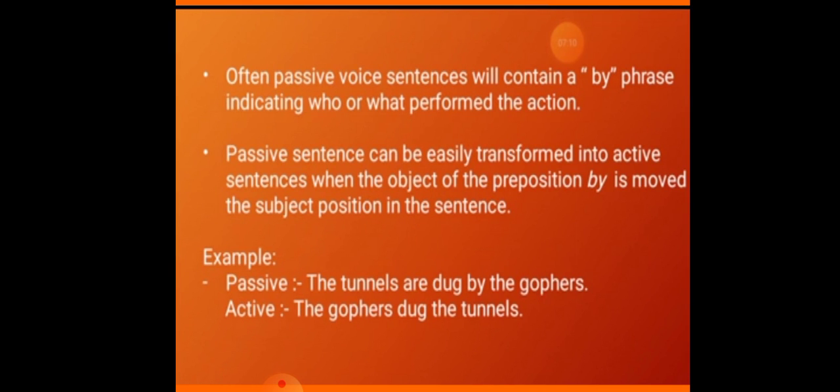Now, often passive voice sentences will contain a by phrase indicating who or what performed the action. मैंने आपको ये बता दिया कि by कब ऐड होता है, जब आपके साथ कुछ लिंक हो रहा होता है या वो by doer of action होता है.